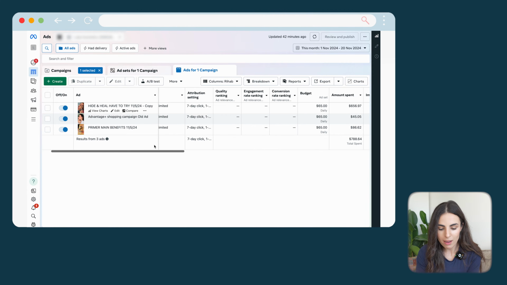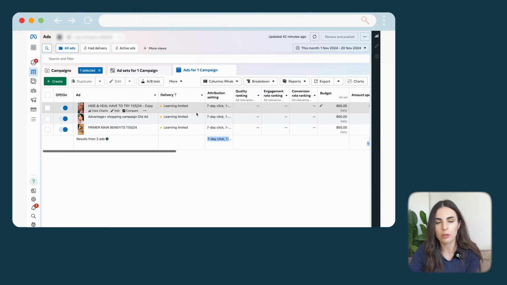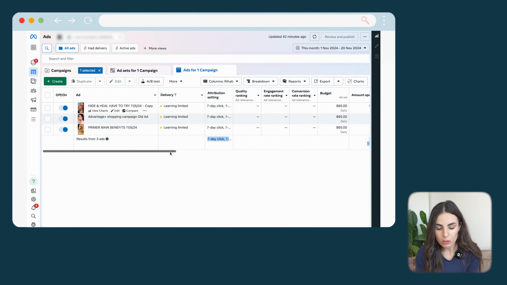Okay, so first we have, as I said before, the delivery. In here, the best case scenario is to have it as active, so it would be optimizing and everything. When you see it as learning, it means that the campaign is still learning, and usually a campaign leaves the learning phase when it reaches 25 to 50 sales per week. When you see this, it doesn't mean that your campaign is not working. It means that the algorithm didn't optimize this campaign 100%. So it's better in here to see active because it means that the campaign is already optimized.